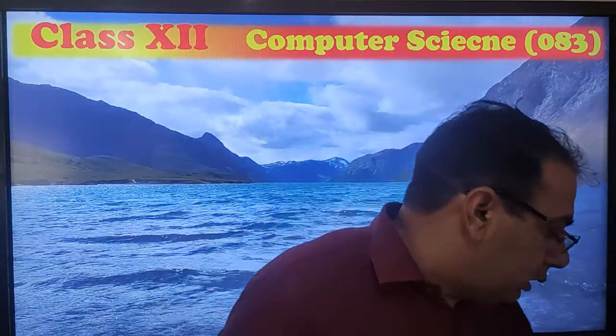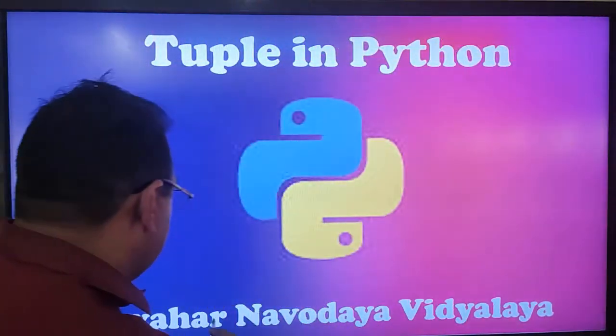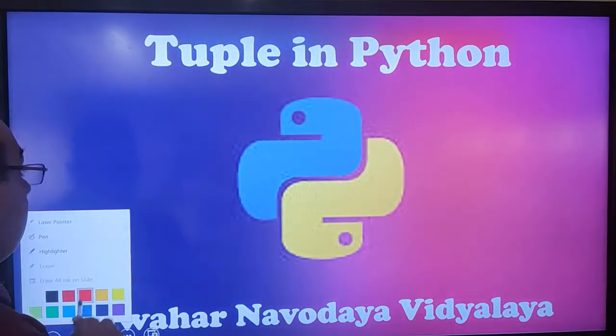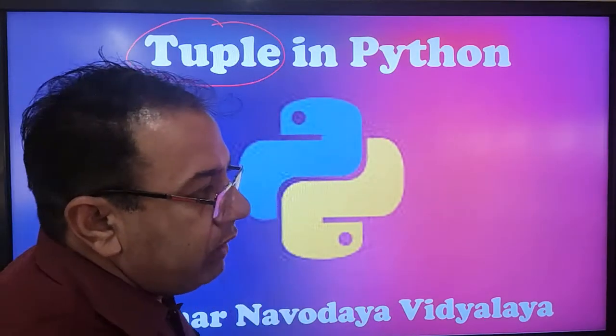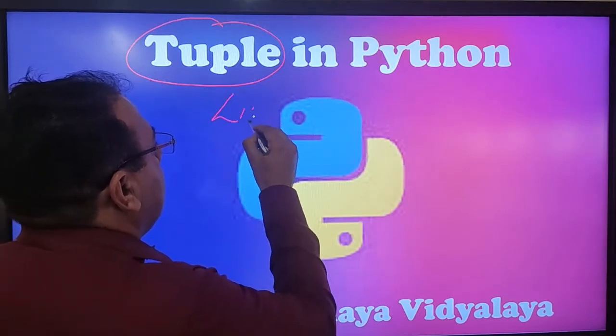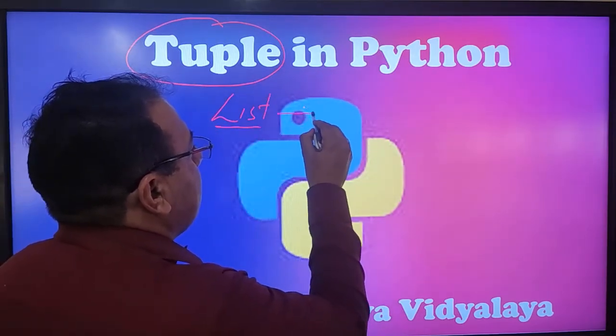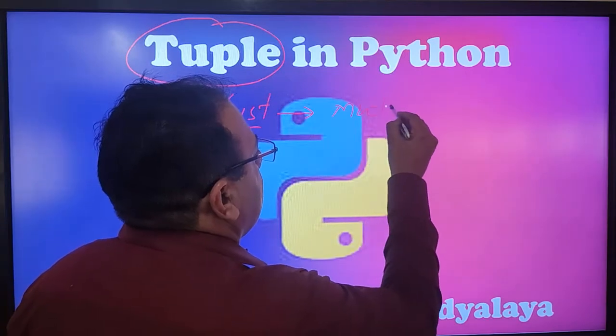Before this topic, we have already covered the list, which is a kind of data type and primitive in nature, also known as a fundamental data type. Now, here we will discuss tuple. What is tuple? Before that, we have covered the list data type, which is mutable in nature.